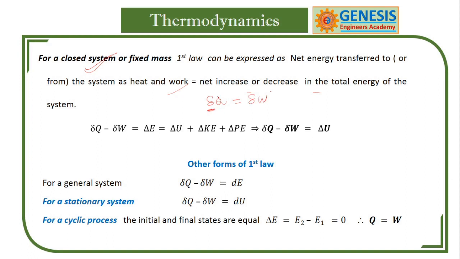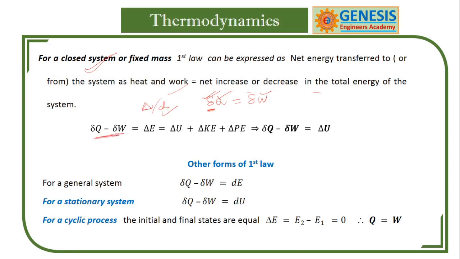Because heat and work are not properties of the system. They are path functions, not point functions. For those we use delta. Otherwise we use d.